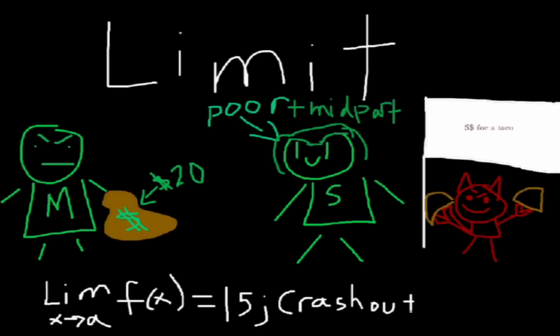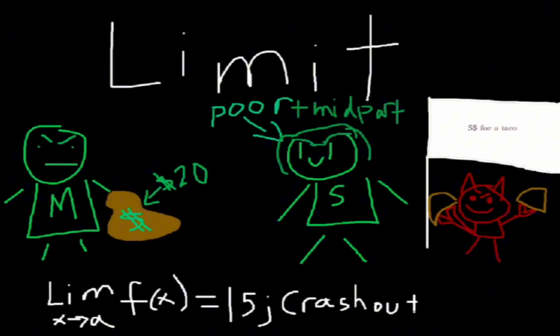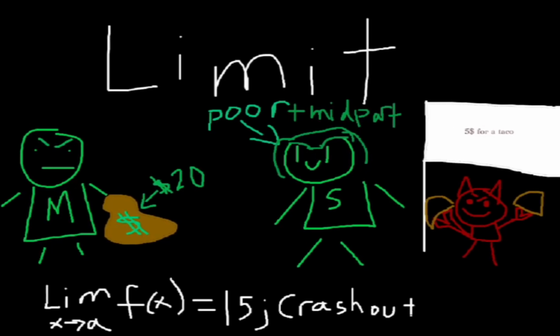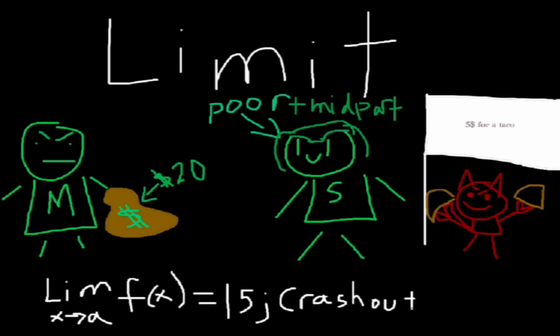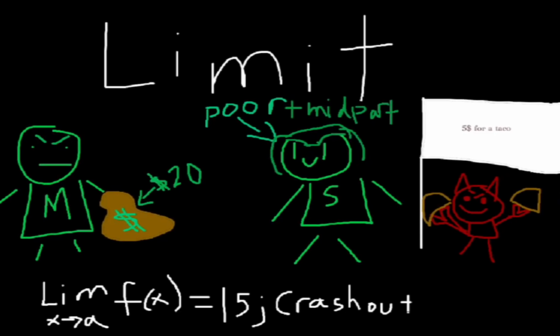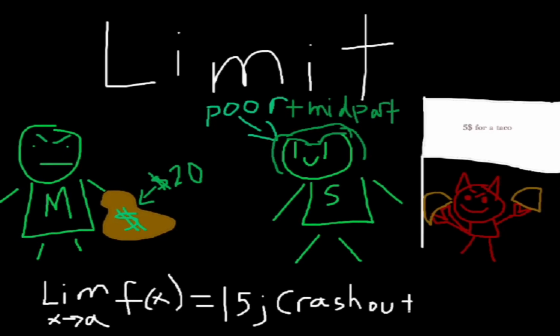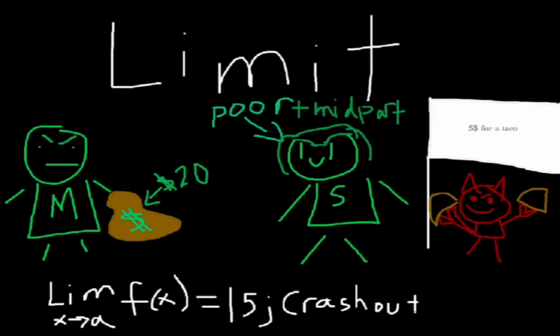Now, the thing is, Simon doesn't know that Matt is going to crash out at $15. But he sees that Matt's slowly getting more mad the more money he's taking from him. But he's not crashed out yet. So, for Simon to be smart and play it safe, he needs to find out what a is, or what this limit equals, in order for Matt to crash out. So Simon doesn't cross the limit and Matt crashes out.